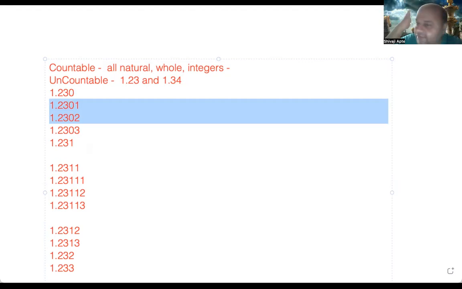Till now what we were dealing with is prime numbers, even numbers, odd numbers. They were all countable because we could count them. Okay, but these decimal numbers, we cannot count them definitely.